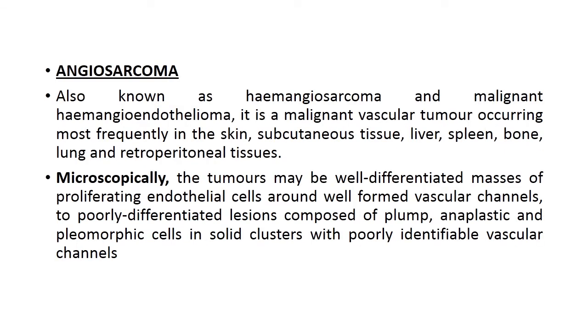Now, angiosarcoma, it is also known as hemangiosarcoma and malignant hemangioendothelioma. It is a malignant vascular tumor occurring most frequently in the skin, subcutaneous tissue, liver, spleen, bone, lung, and retroperitoneal tissues. Microscopically, the tumors may be well differentiated masses of proliferating endothelial cells around well formed vascular channels to poorly differentiated lesions composed of plump anaplastic and pleomorphic cells in solid clusters with poorly identifiable vascular channels. Anaplastic means loss of differentiation.